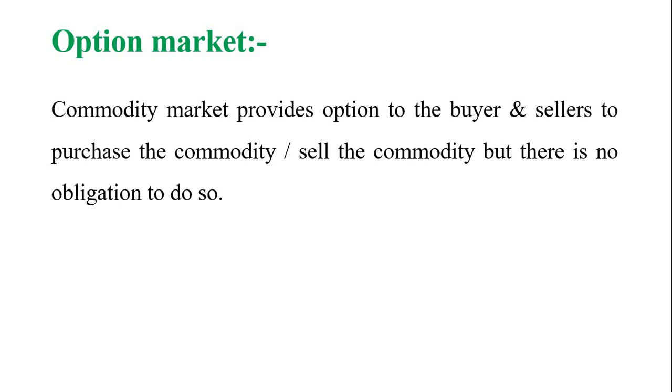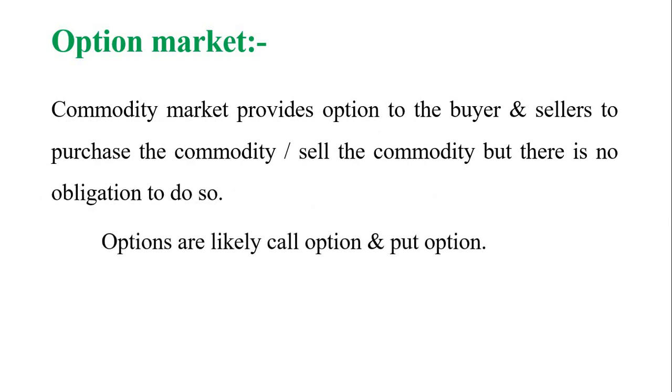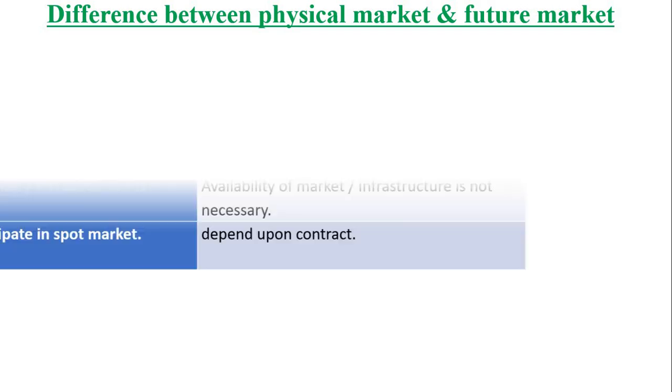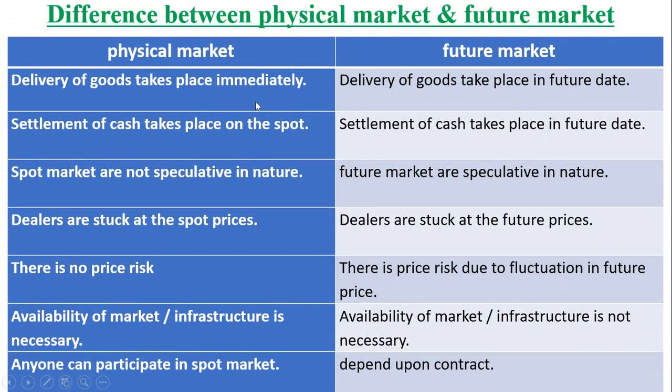This is the beauty of options market. Now let us move to the very important thing, differences between physical market and future market. Already we know the different types of markets: physical or spot or cash market, second one is forward market, third one is future market, fourth one is options market. What are the differences between physical or spot market and future market?